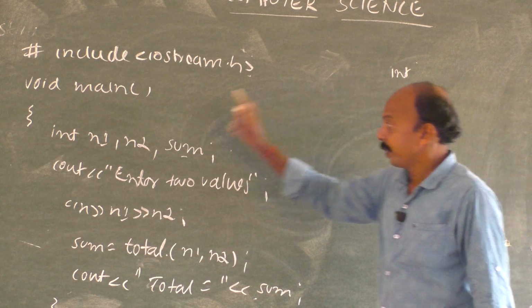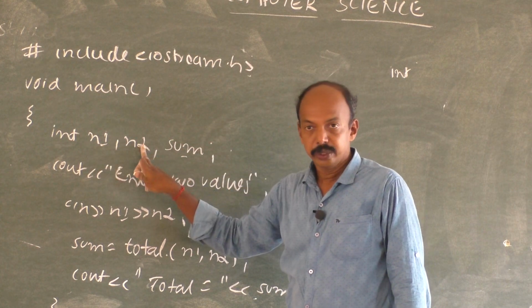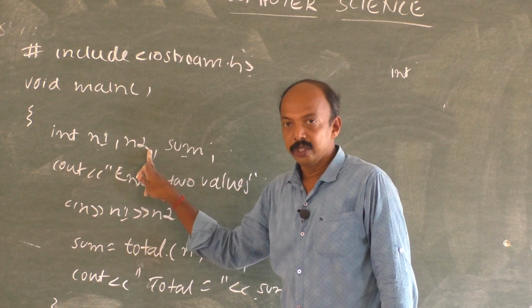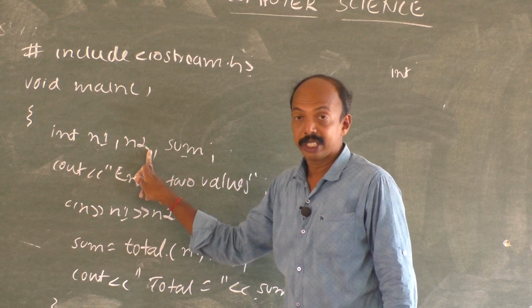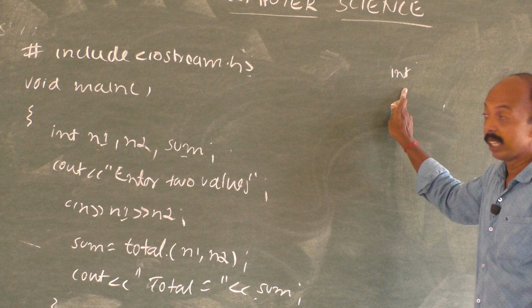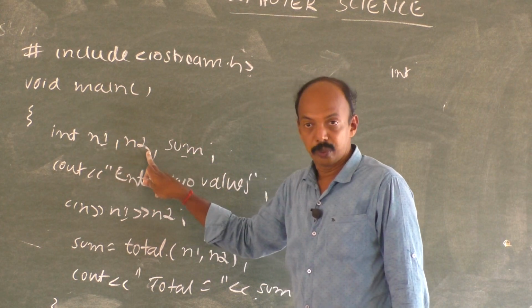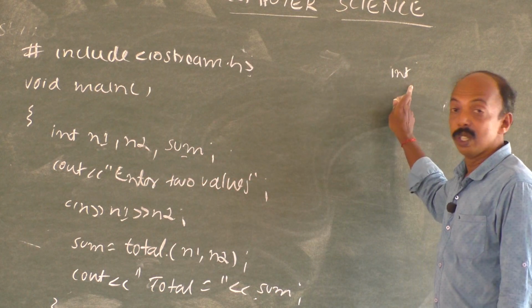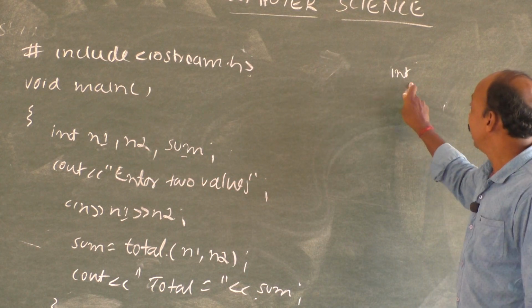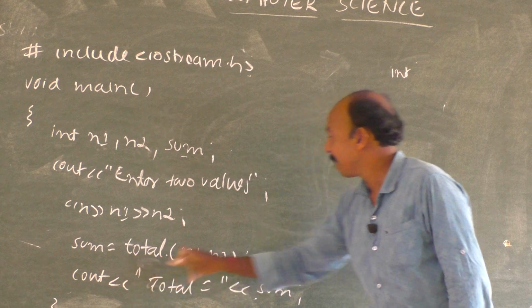The reason is that we are going to add two integer values. When we add two integer values, again we are going to get a total of type integer only. Suppose one of the variables was integer and the other variable was float, then the return type will be float. That's why integer, function name is total,